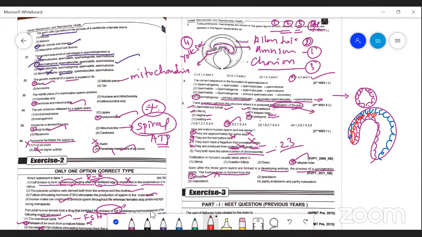During this morphogenetic movement, the cells are arranged in particular positions. From the outer ectoderm, the brain and sensory organs develop.